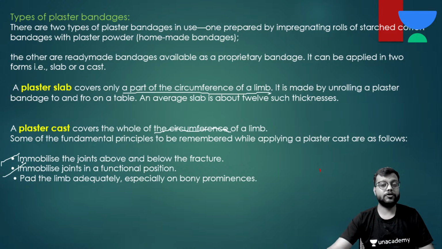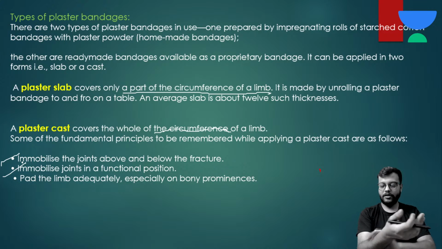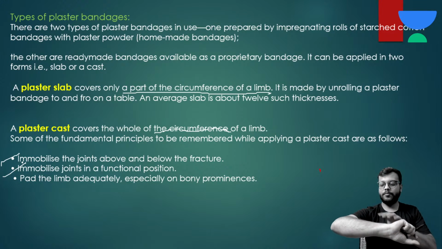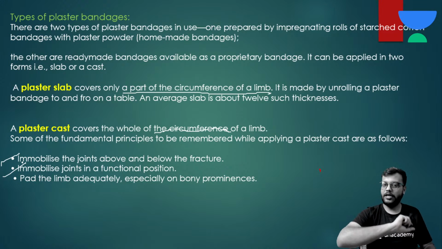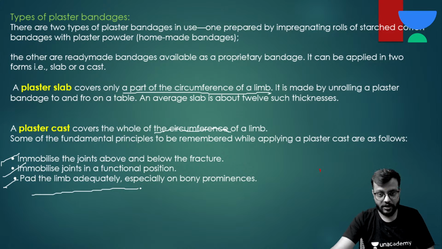Second, they should be put in functional position. ऐसे नहीं कि है ना, they are put here and they are put in functional position. ऐसे नहीं कि arm is in semi pronated or mid pronation and you have applied the slab. No, and you have to adequately pad the limb, especially on the bony prominences, as I have told you earlier.